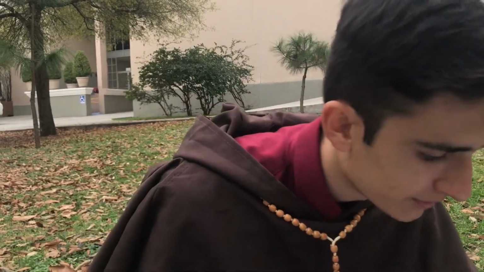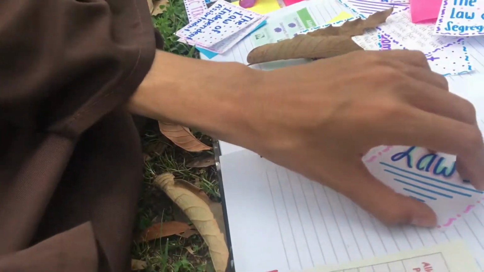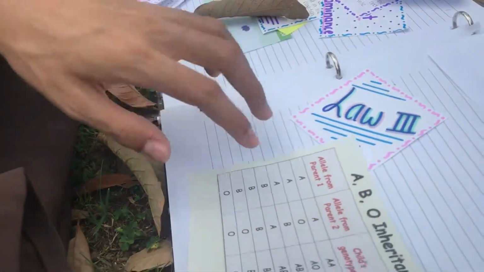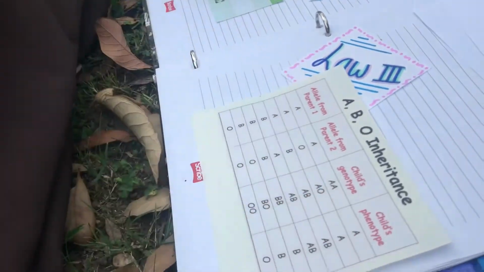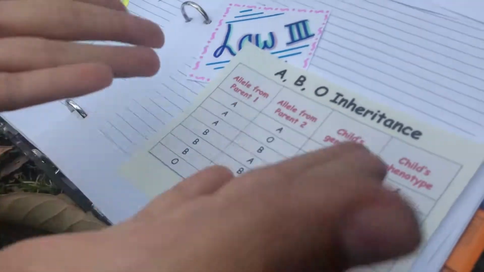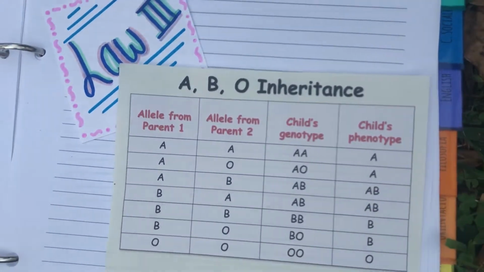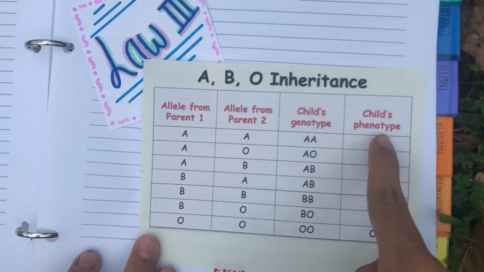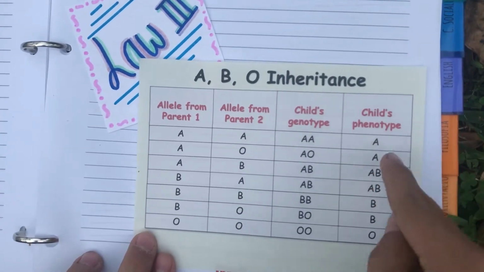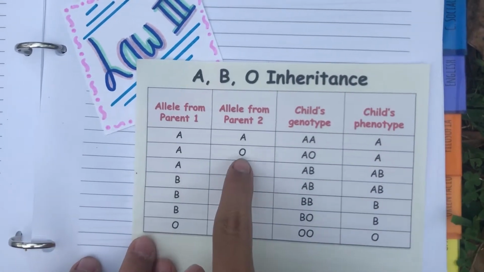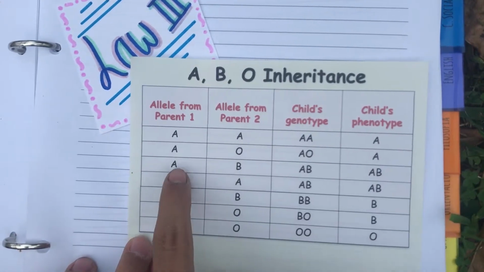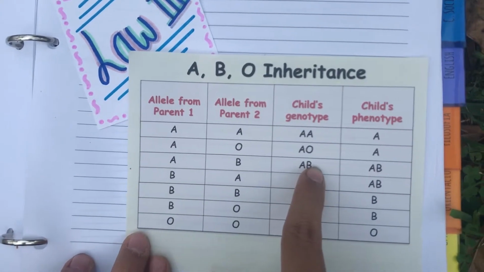The other one is codominance. Codominance is a form of inheritance where both of the alleles in a heterozygote are fully expressed. Neither of the two alleles is dominant over the other. For example, the blood groups in human beings. As you can see, all the alleles are present in the final combination: AO, AO, AB, AB.